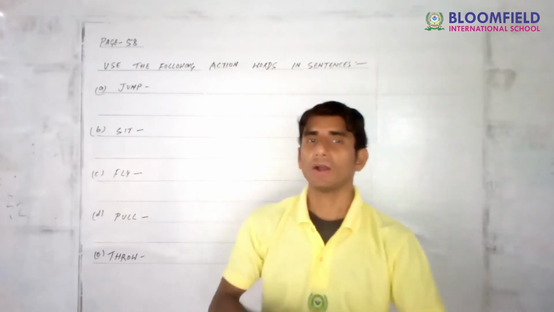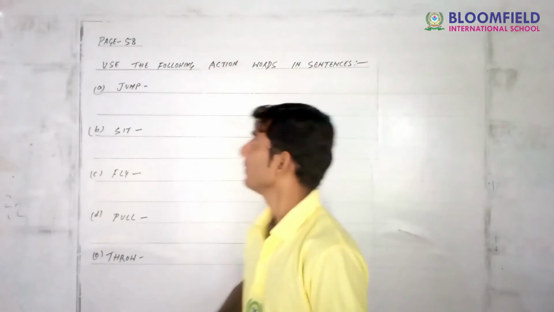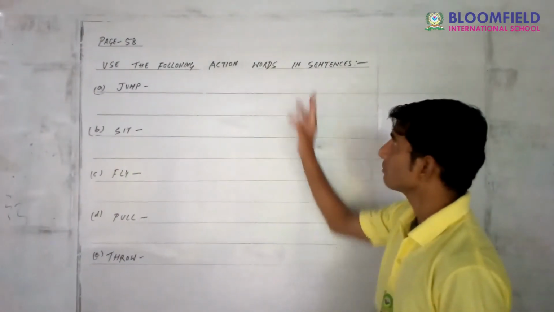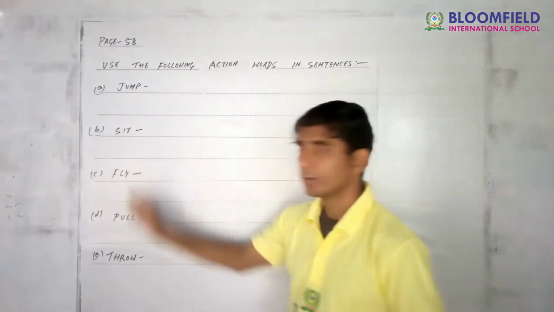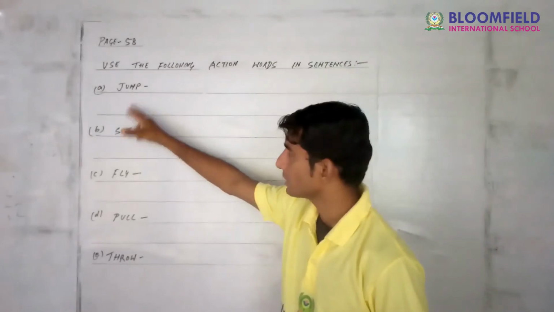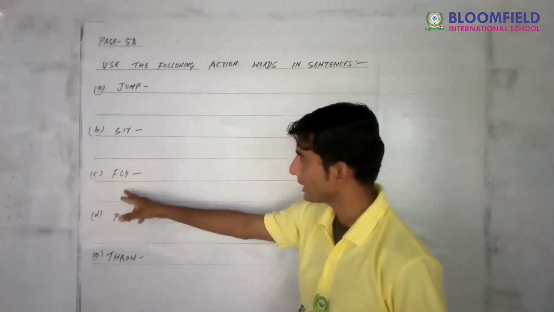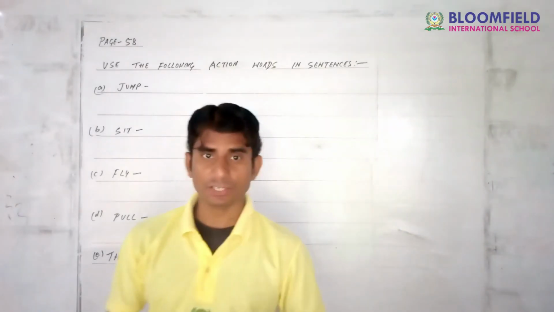Well guys, on page number 58. Okay, it is very easy guys. Use the following action words in sentences. You have to use all these words in your own sentences. An example has been given here. The words given here are: jump, shake, fly, pull and throw. It is very easy, guys.